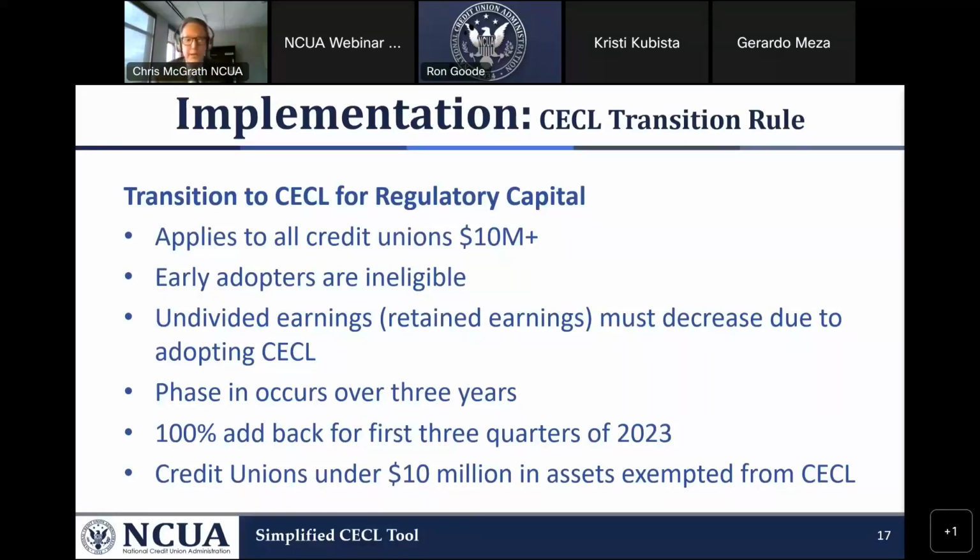In the call report schedule, Schedule G will have two line items, which you will enter to provide that information. The transition rule applies to credit unions that are 10 million and more, and undivided earnings must decrease.